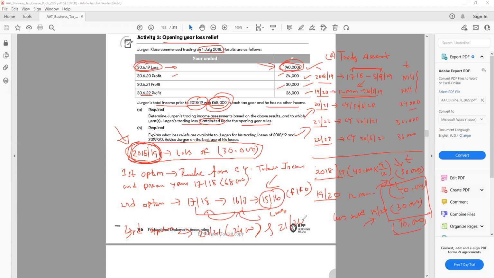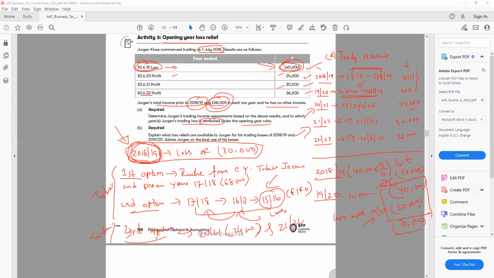So I have 3 options. Option number 1, that is current year and the previous year. Option number 2, the opening year rules, last 3 years, FIFO basis. And option number 3, carry it forward. The first 2 options allow me to use the total income, and the third option allows me only the trading income. This one you have to remember.